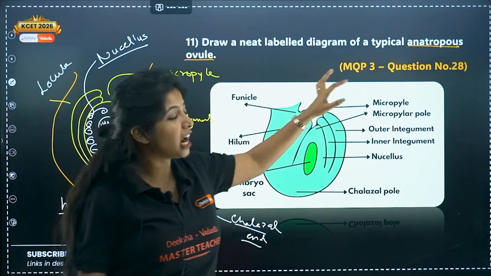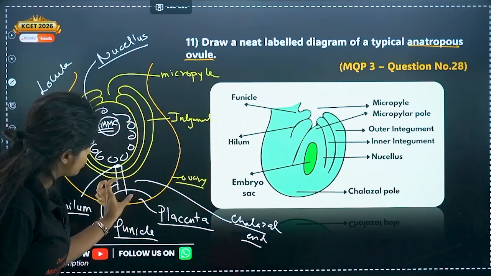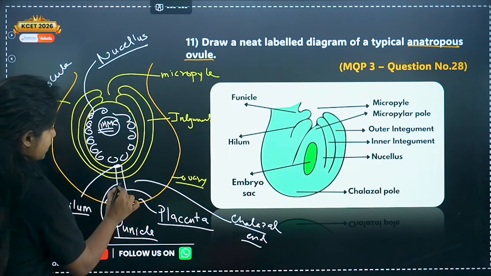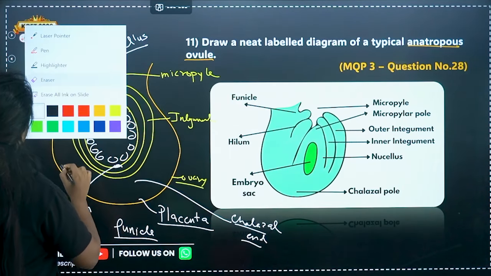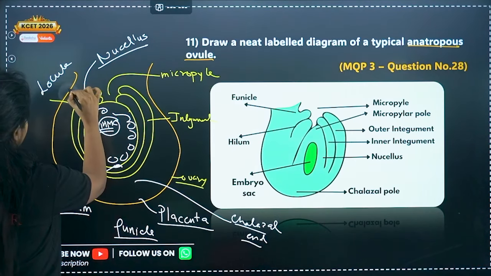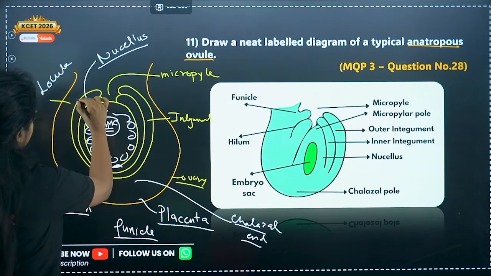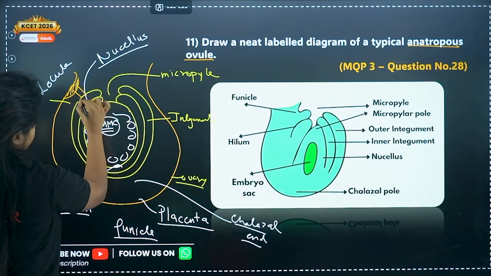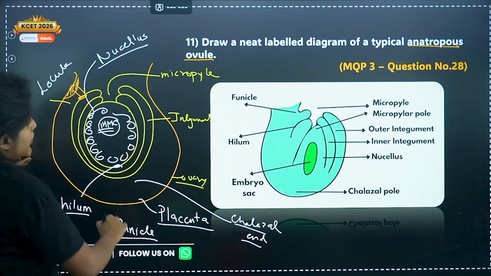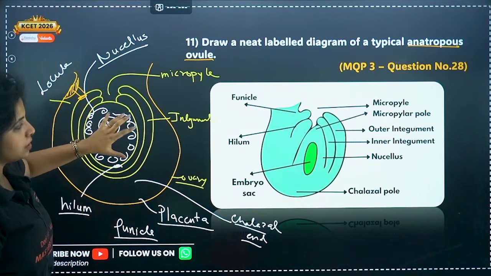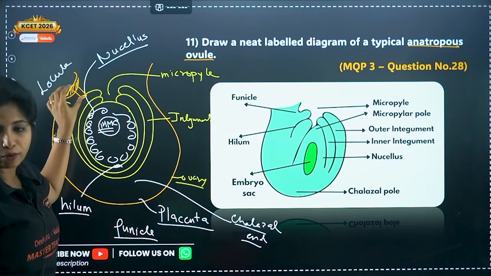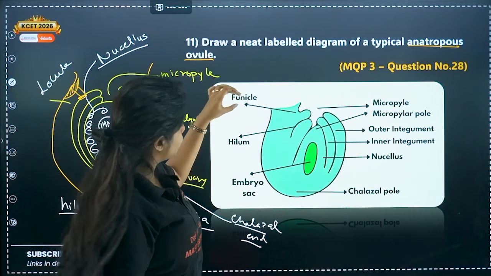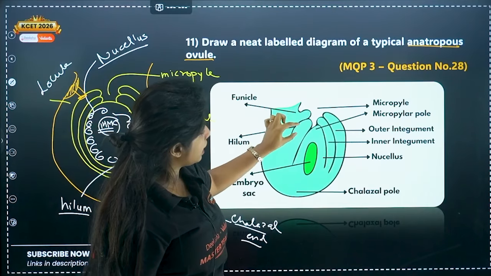Now, how do I make an anatropous ovule, ma'am? So this particular structure, the placenta and the funicle as well as the hilum, would not be here. Rather, they would be somewhere here. So this is the placenta, you have the funicle and you have the hilum, my dear children. This would be an anatropous ovule. Make it bigger and it will be all clear. So what did they do? They shifted the thing. So funicle is right over here and there is hilum, the point of attachment.